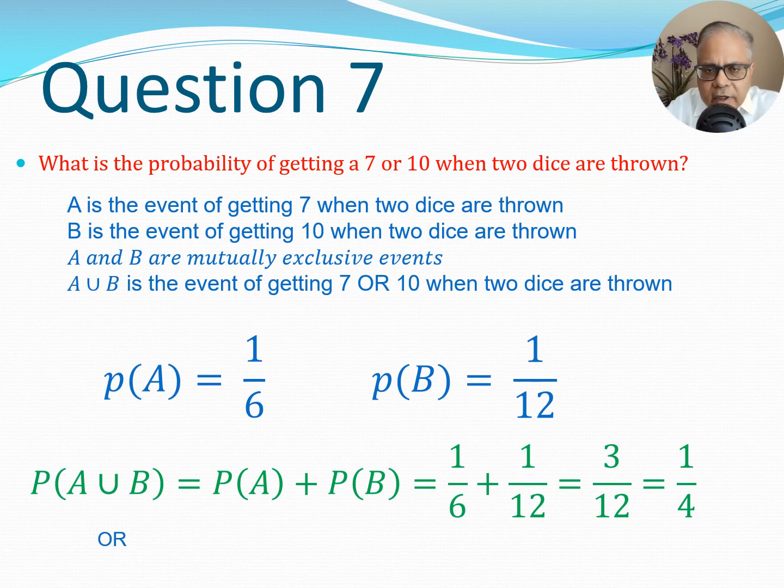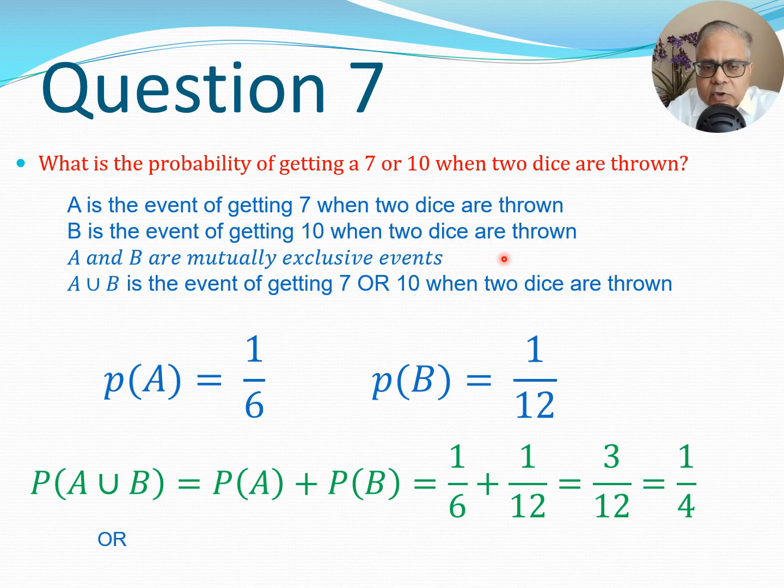So let us now start looking at somewhat more complicated problems which are often used to test the students. The question here is, what is the probability of getting a 7 or 10 when 2 dice are thrown? We of course calculated the probability of each of these situations in the previous 2 questions. So let us now put this in a mathematical format. A is the event of getting 7 when 2 dice are thrown, and B is the event of getting 10 when 2 dice are thrown.